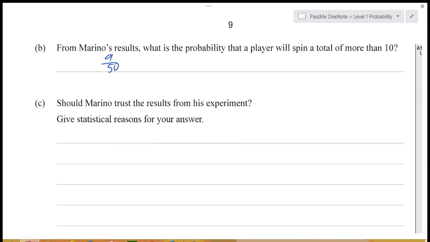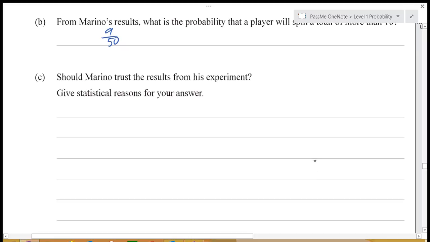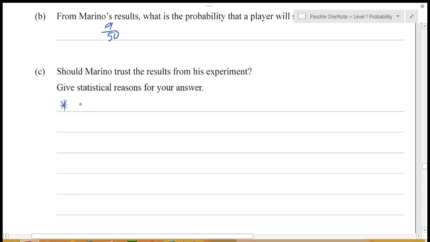Okay, should Marino trust the results from his experiment? Give reasons for your answer. So I would be inclined to say no, simply because of sample size again. 50 is good for making some kind of call, but if we want to be definitive, we need a bigger sample size. So no, sample size is too small.